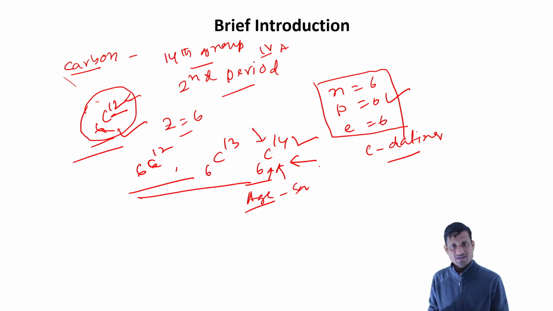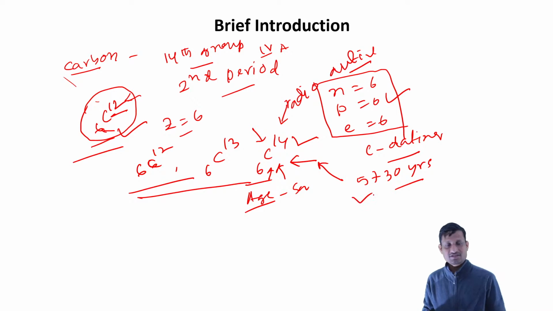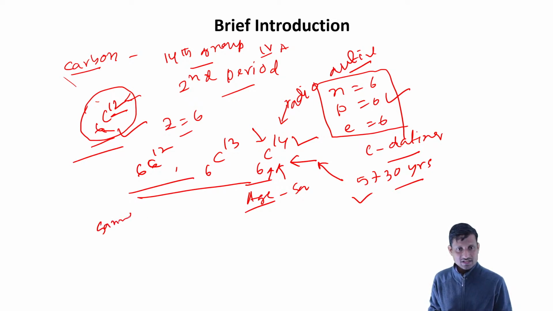This is a radioactive element, and its half-life is very high, around 5730 years. So if you have a sample which initially contained 10%, then after 5730 years you will have 5%.